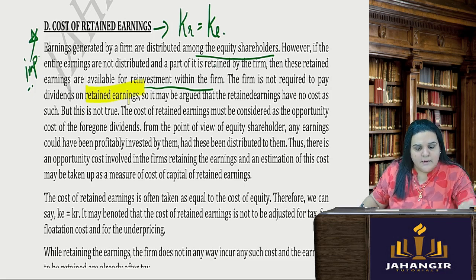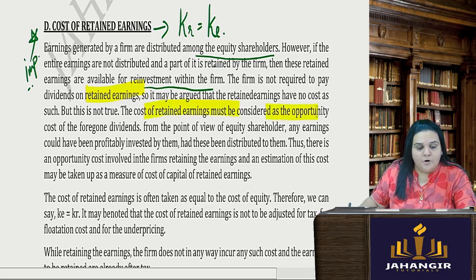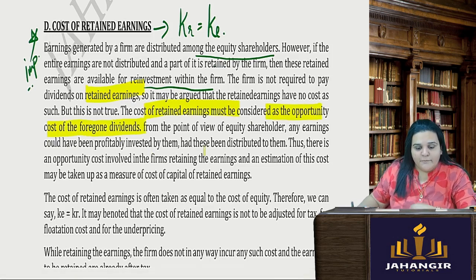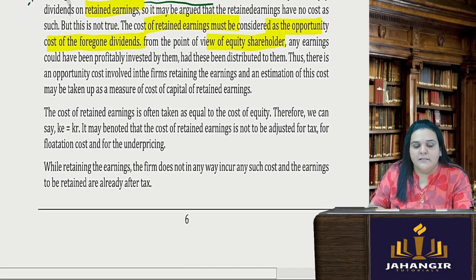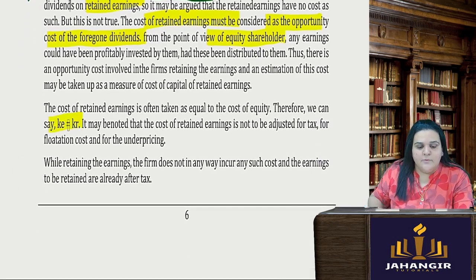So it can be argued that the retained earnings have no cost. But the cost of retained earnings must be considered as an opportunity cost of foregone dividends from the point of view of the equity shareholders, because they have foregone their earnings. You are going to use their earnings and invest. So obviously it has a cost. So if nothing is given, KE is equal to KR.